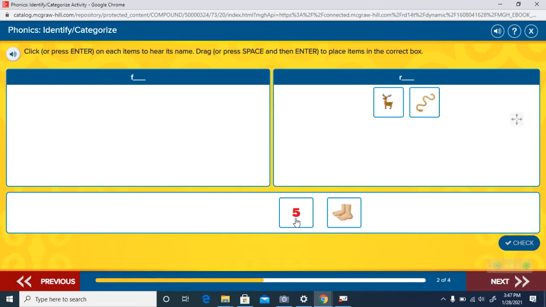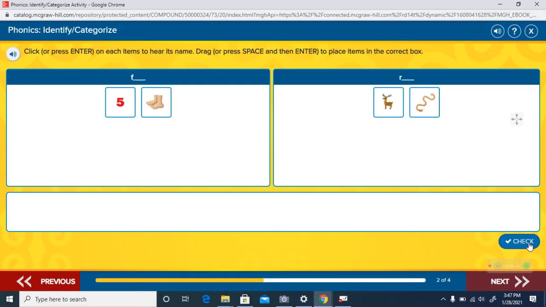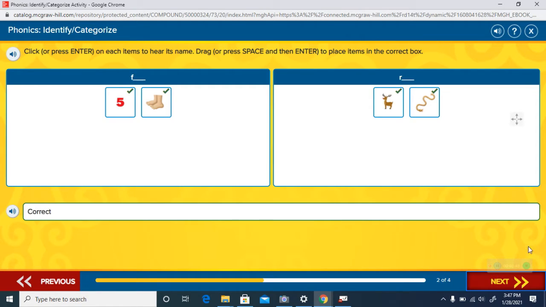Listen to this one. Five. Everyone say that. Ready? Five. Does five begin with a F or an O? It begins with the F sound, the letter F sound. And here is the last one in this section. Feet. Does feet begin with a F or an O? Feet begins with the F sound. It goes right over there. Let's check this.